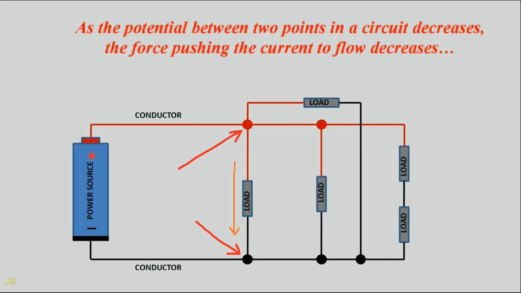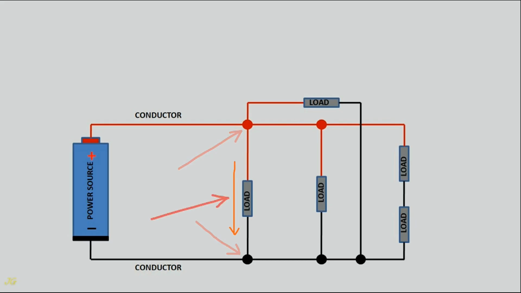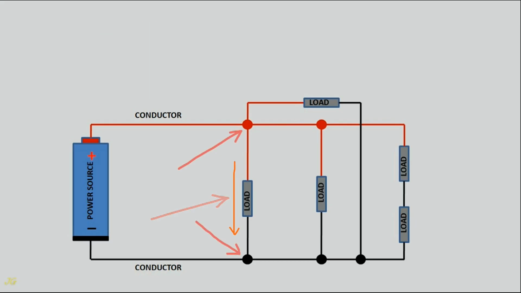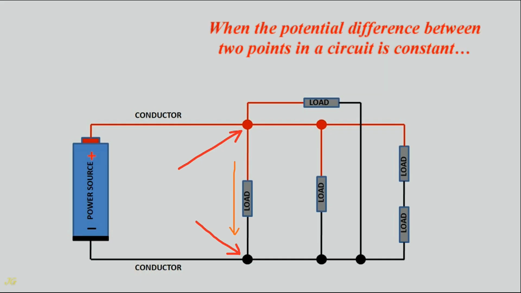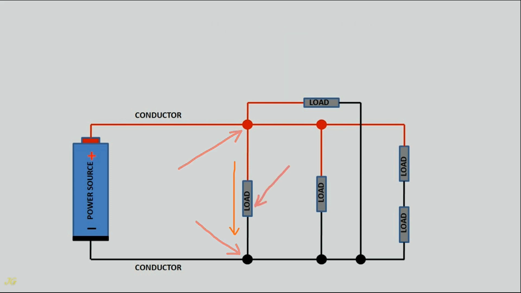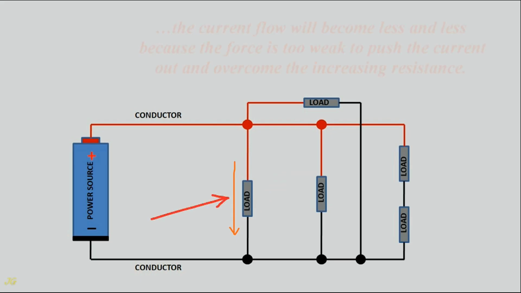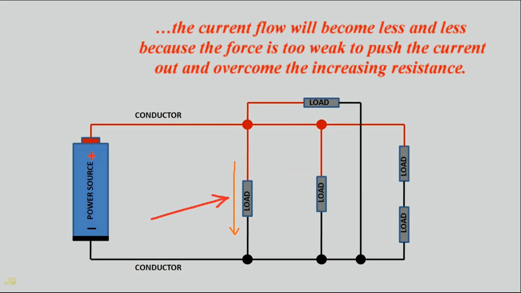As the potential between 2 points in a circuit decreases, the force pushing the current to flow decreases, and the current also decreases until it stops flowing if there is no potential difference. When the potential difference between 2 points in a circuit is constant, but the resistance between them increases, the current flow will become less and less because the force is too weak to push the current out and overcome the increasing resistance.